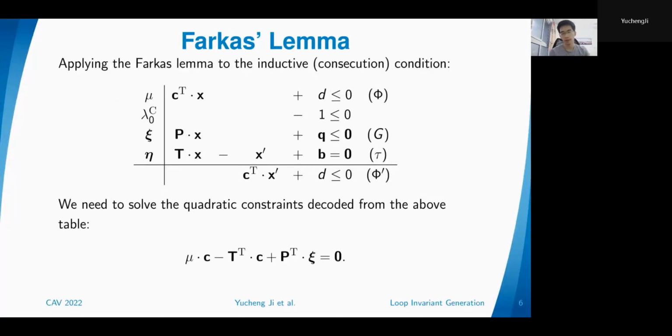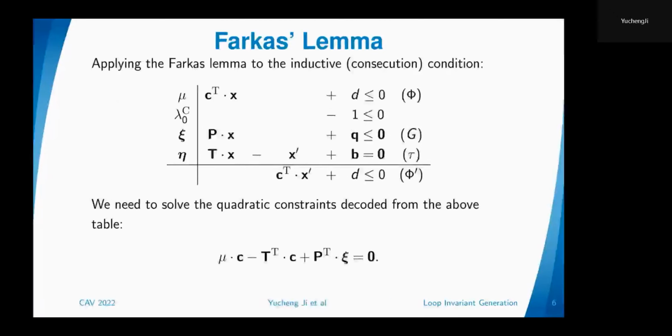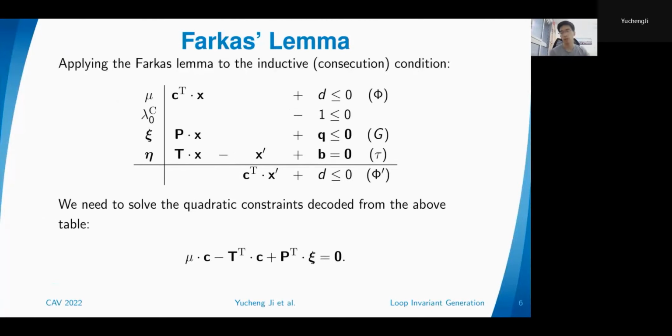So the problem is this constraint is not linear, right? Because we have mu as an unknown parameter. C is the coefficients for the invariant. This is something we aim for, right? And psi is also an unknown parameter. But T transpose and the other transpose are given matrices. So this has a quadratic term, which is the first term. Then it cannot be directly solved by linear algebra or linear programming, right? So we need to develop a system of new methods to solve it.